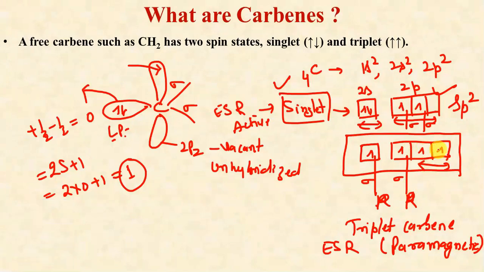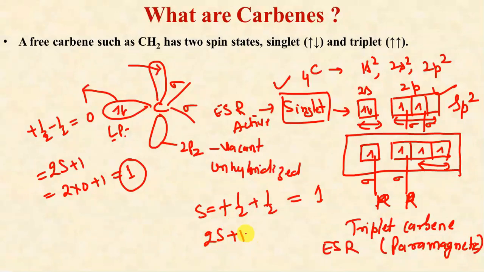Now why is this called triplet carbene? Because we have two unpaired electrons with the same spins. The total spin becomes equal to 1, and from 2S plus 1, the formula used to calculate multiplicity, this will be 2 into 1 plus 1, which comes out to be 3.